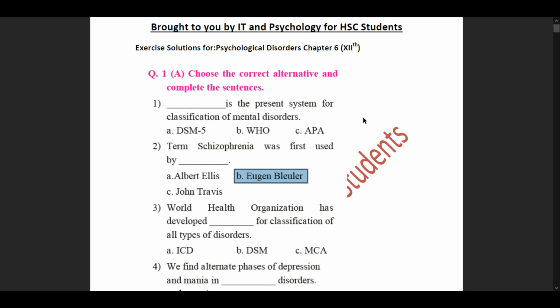So it means that schizen, that is one part of this word, means to split, and phren means the mind. So the splitting of mind is schizophrenia. Thus we understand what the term schizophrenia itself means, but it was first used by Eugene Bleuler. So our correct option for this would be B.